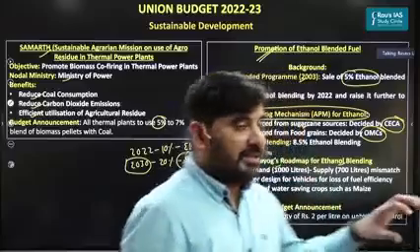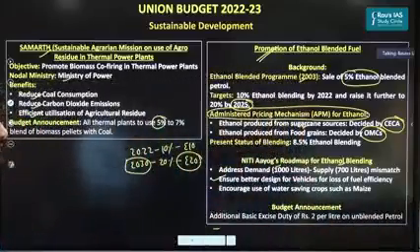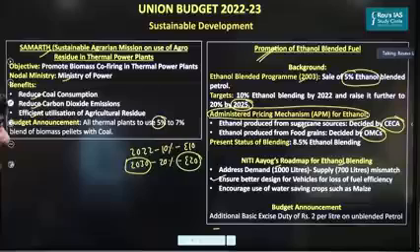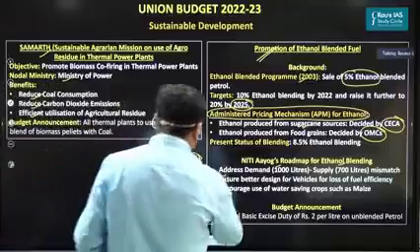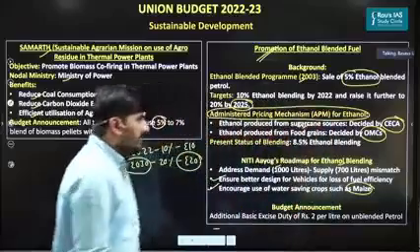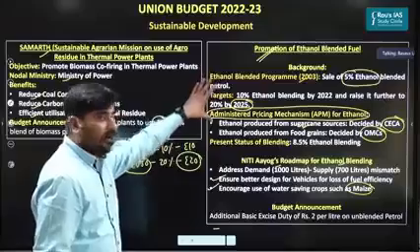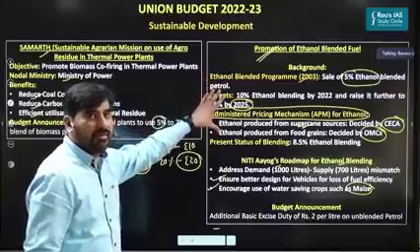So accordingly, Niti Aayog has highlighted that we need to design better vehicles to compensate for the loss of fuel efficiency. And right now, most of the ethanol is produced from water-intensive crops such as sugarcane. So we need to promote water-saving crops such as maize in order to increase ethanol blending. So all of these aspects are important from the perspective of your prelims examination.